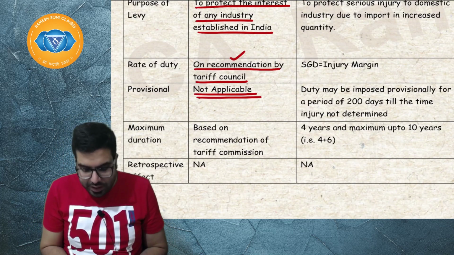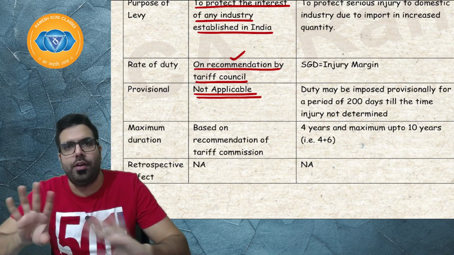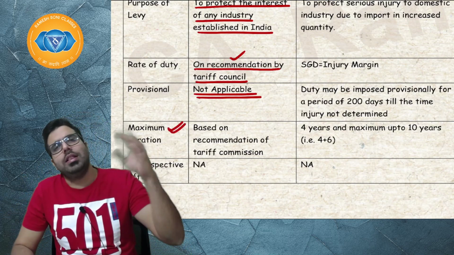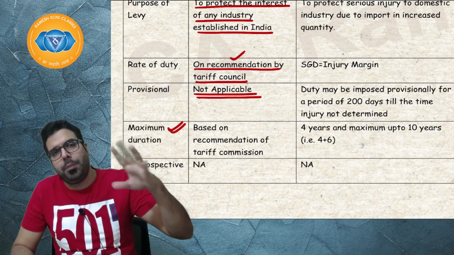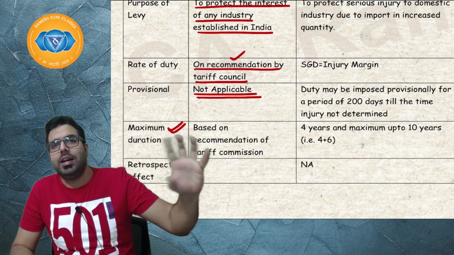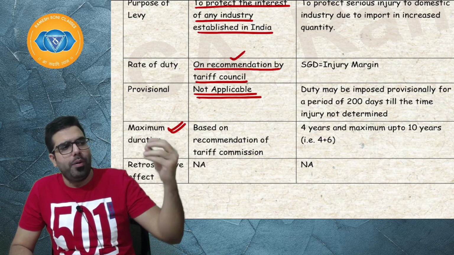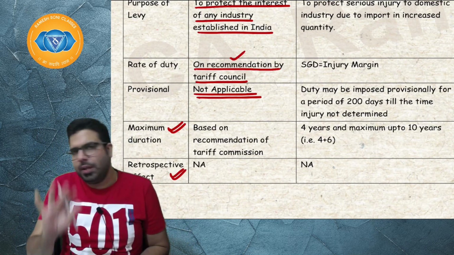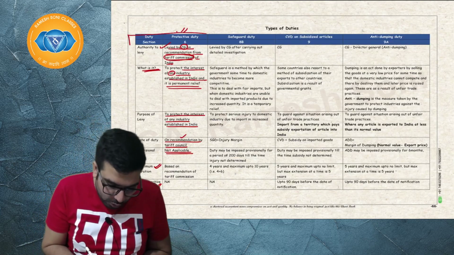Next, sir, provisionally can they apply? No, provisionally and all, final duty has to be applied. Next, maximum duration, till the time the Tariff Commission wants. Basically, it's a permanent relief, so it will go on unless the Tariff Commission says that we want to rescind the notification. Next, you can't apply it retrospectively. I hope everyone is clear.